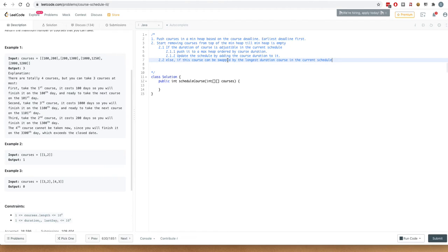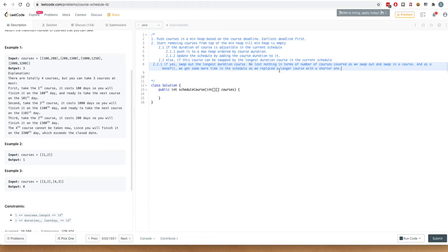So you are swapping it with a lesser duration course. That way it would be possible to swap out the maximum duration course currently in the schedule and put in this one. So let's do that. So yeah, if yes, swap out the longest duration course, as I have written.